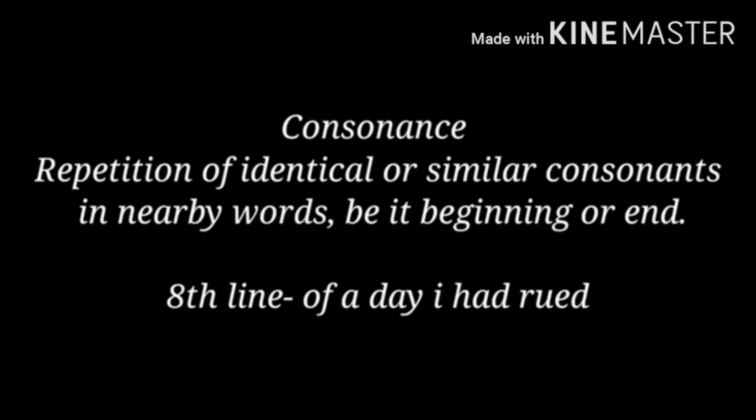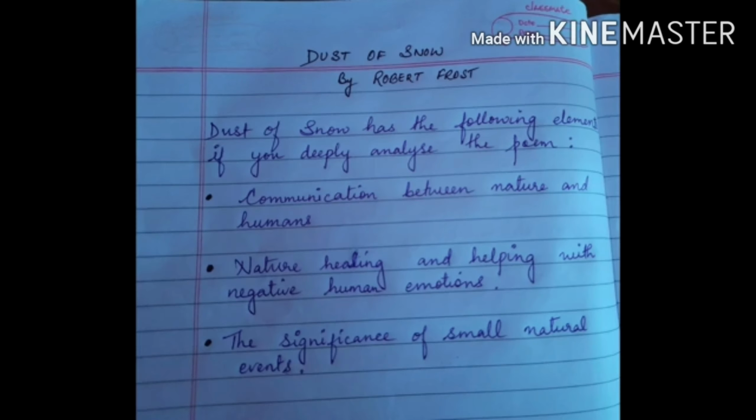Okay, another poetic device that is being introduced in the second stanza is consonance. Now read what is given for consonance. Repetition of identical or similar consonants in nearby words, be it beginning or end. Now what are consonants? When you leave out the vowels from the English alphabet, the remaining letters are consonants. So here in the eighth line, it says, of a day I had rued. The letter D, which is a consonant, is repeated. So here it is consonance.